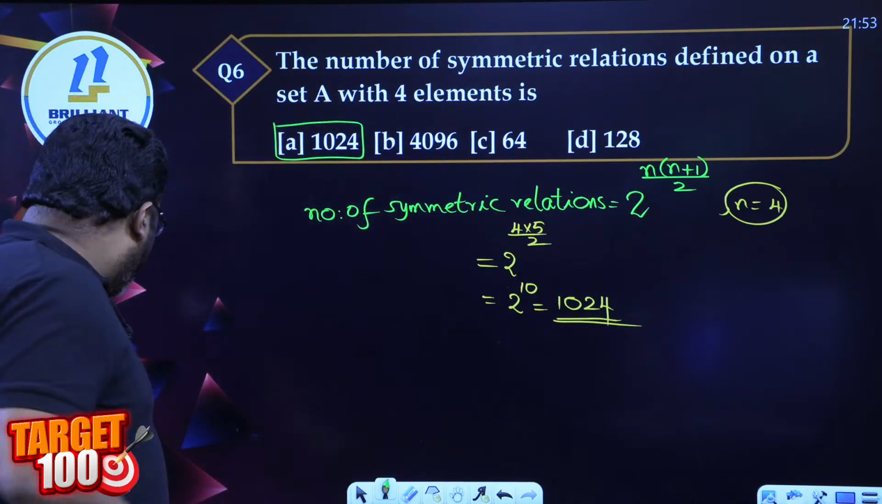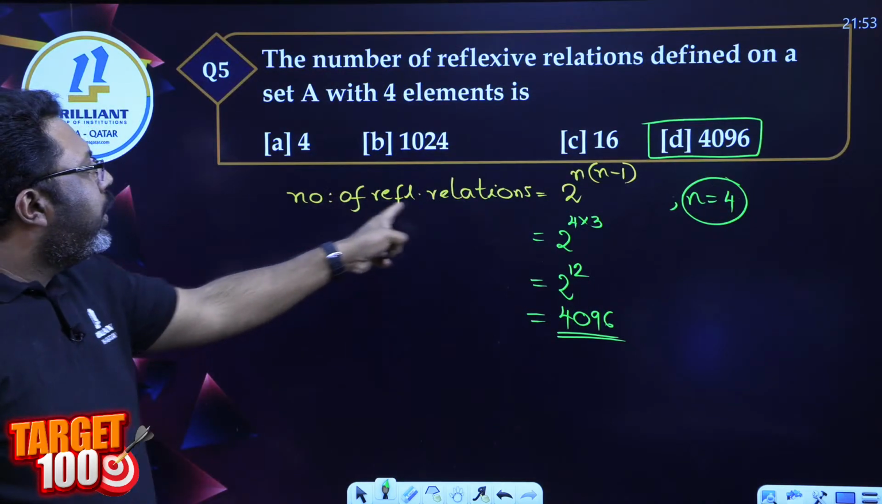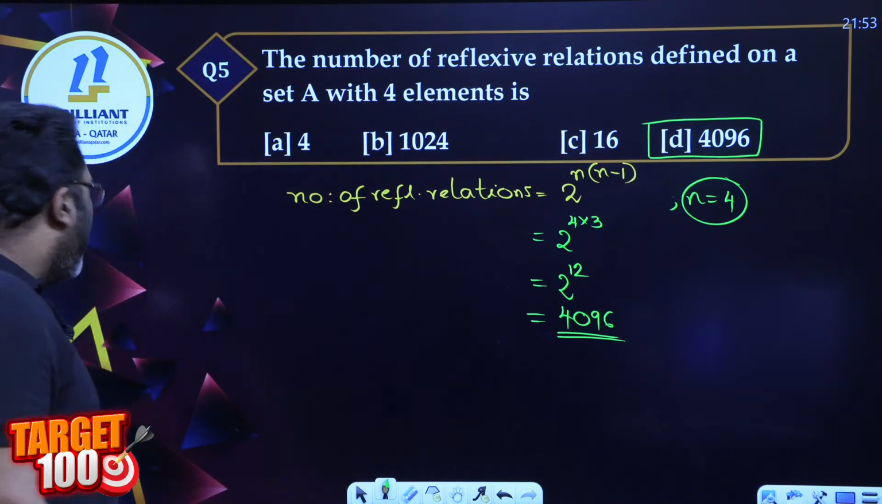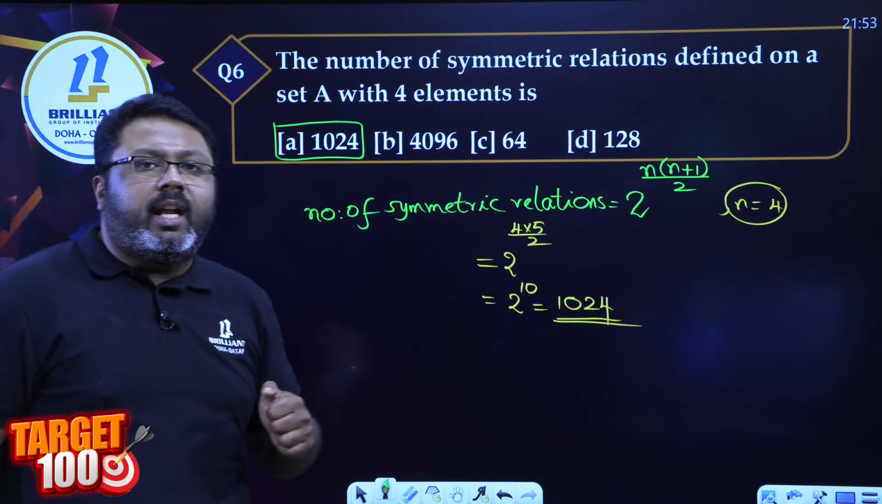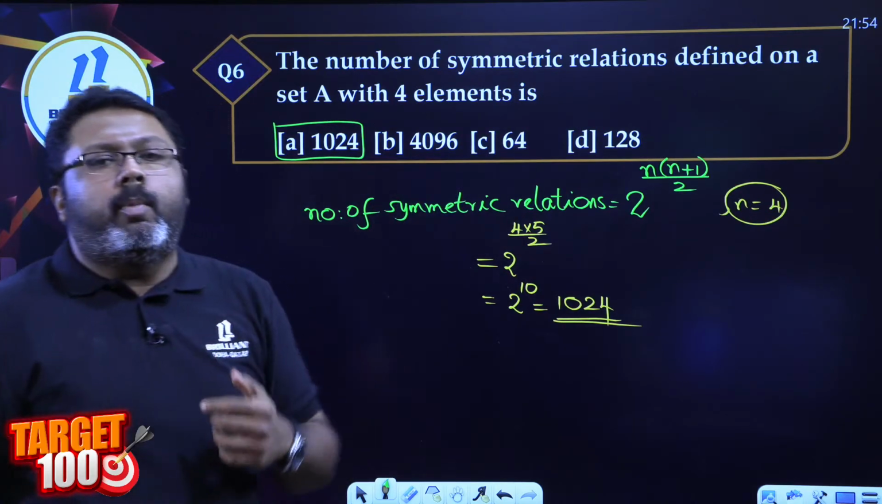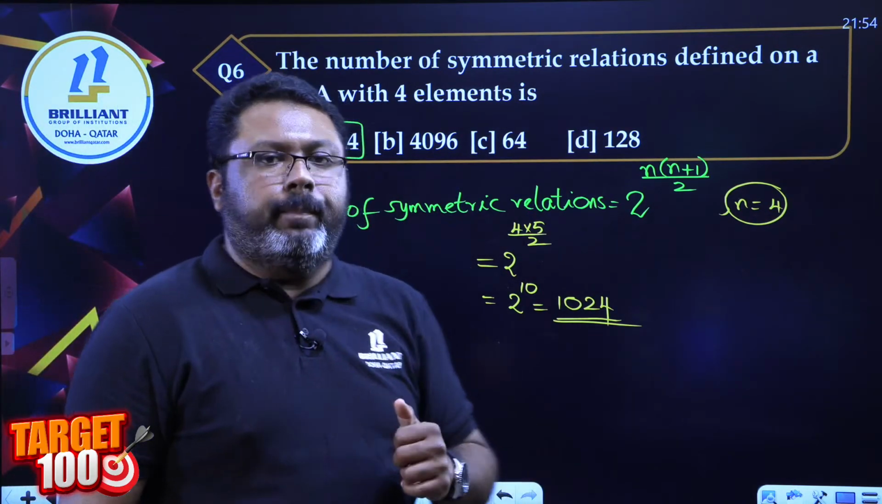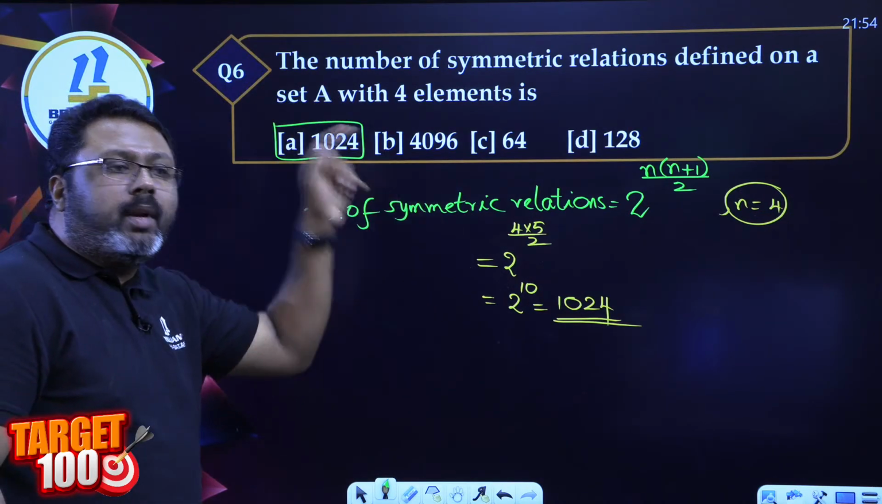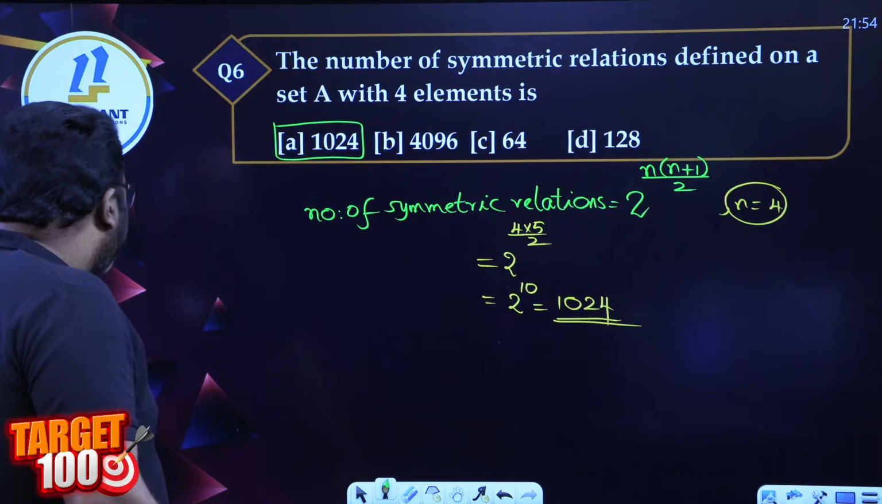All of you, learn once again. What's the formula for number of reflexive relations? 2 raised to n into n minus 1. What is the formula for number of symmetric relations? 2 raised to n into n plus 1 by 2. There is no formula for number of transitive relations, don't worry. So only 2 formulas: number of reflexive relations, number of symmetric relations.